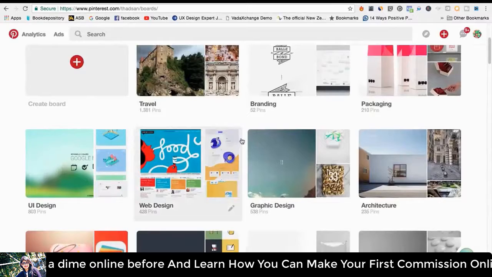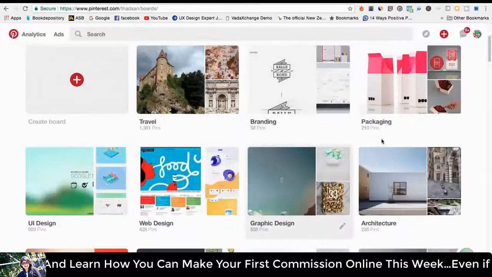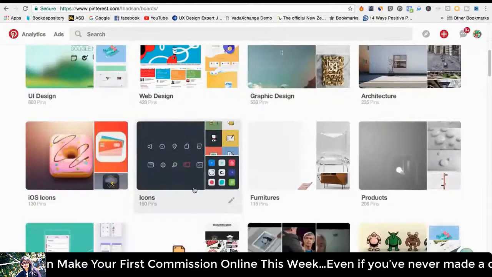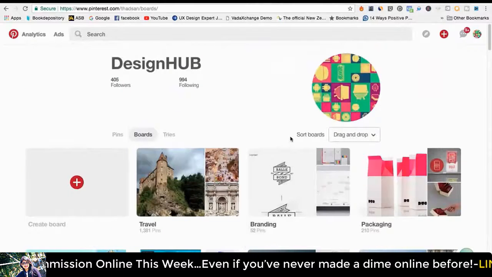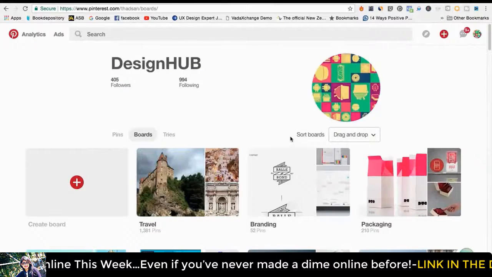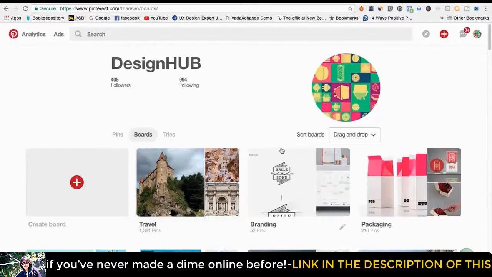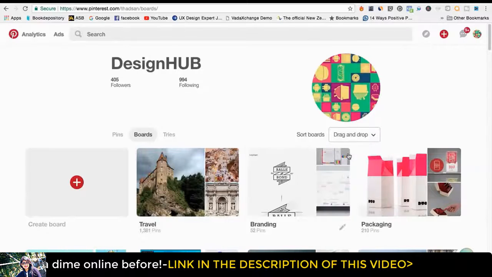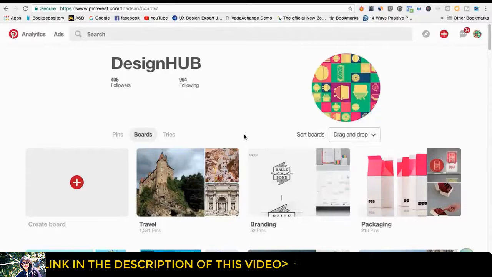So what I've done is I've actually broken down the design niche into different categories. There's packaging design, architecture, graphic design, web design, icon design, furniture design. So let's say you're doing it on camping. You would break your camping niche into one board for tents, another board for lighting, lamps and all that, another one for fishing if fishing falls under camping. So that's what you need to do.